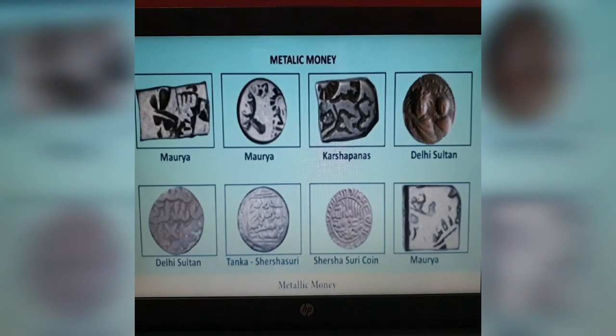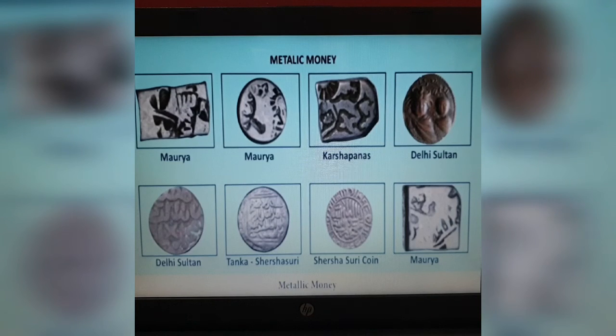We can see a coin which has a seal. It will have a proper weight and fineness of metal, particularly in gold and silver, and a seal, and they were used as a medium of exchange.